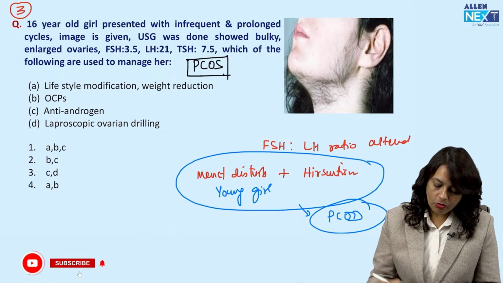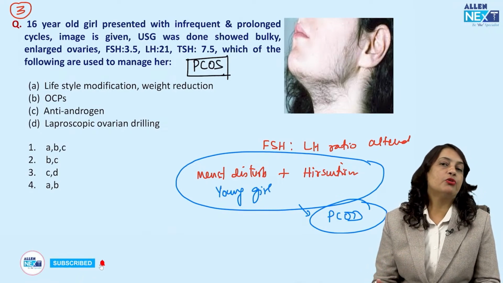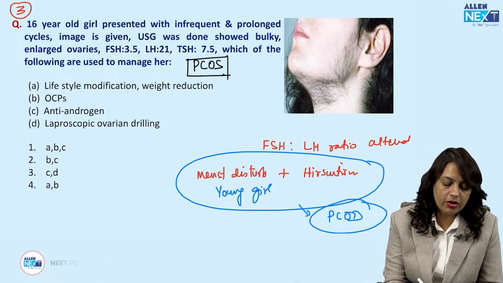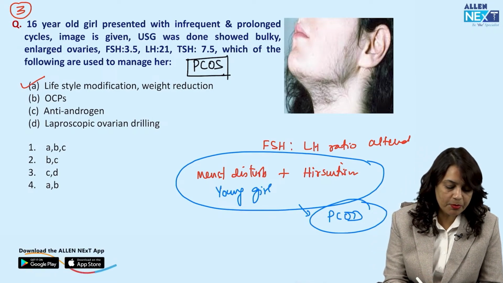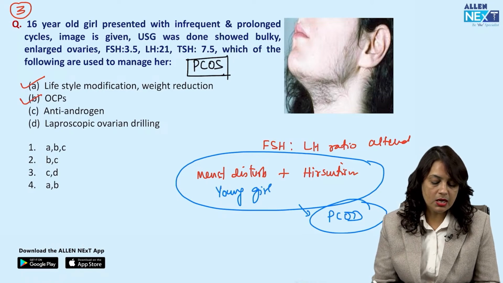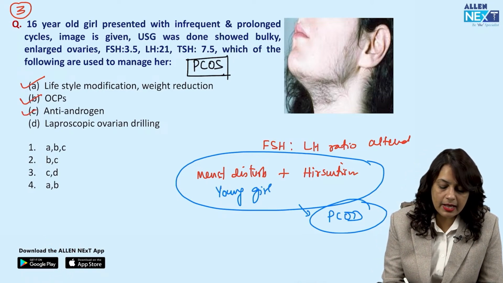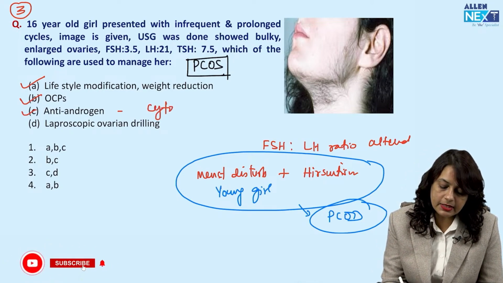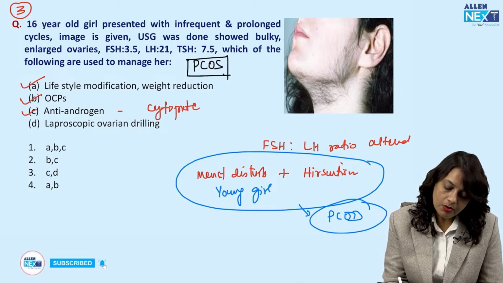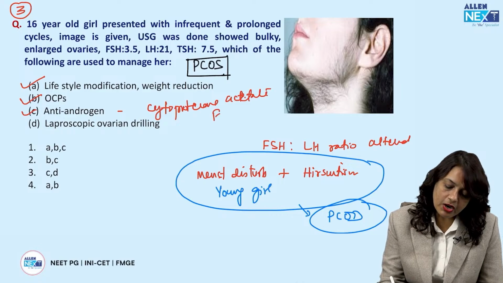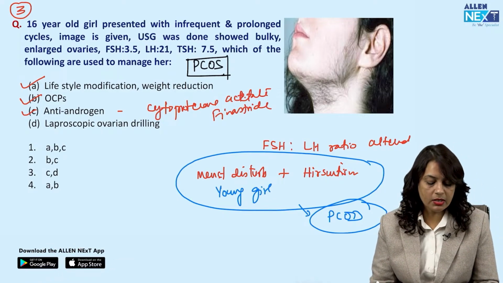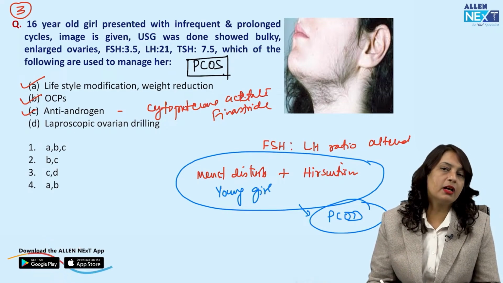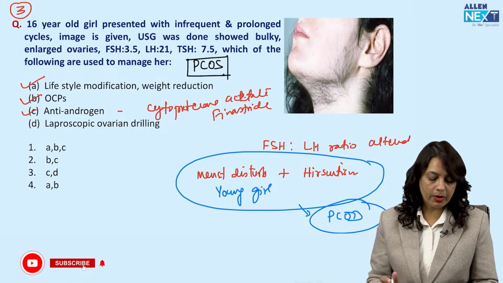So what are the options given to us? Lifestyle modification and weight reduction. Yes, this is the first step. Number 2 is the oral contraceptive pills. Yes, that is also used. Number 3, anti-androgens like cyproterone acetate, finasteride, etc. These are anti-androgen drugs, but ovarian drilling in a young female is not recommended.